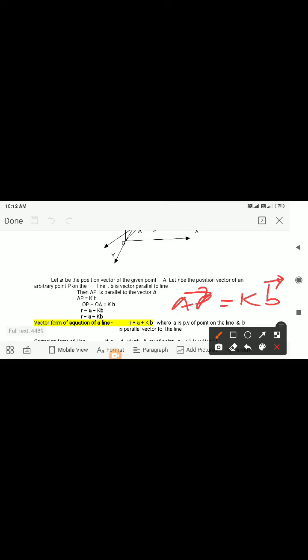So r minus a is equal to kb. Thus r is equal to a plus kb. This is called vector form of the equation. r is equal to a plus kb, where a is the given position vector, b is the parallel vector, and k is any constant. So this is the vector form of equation of line.